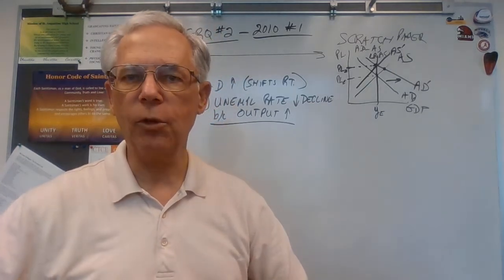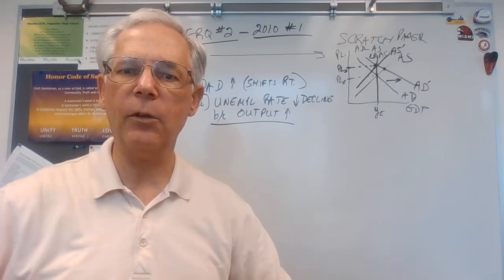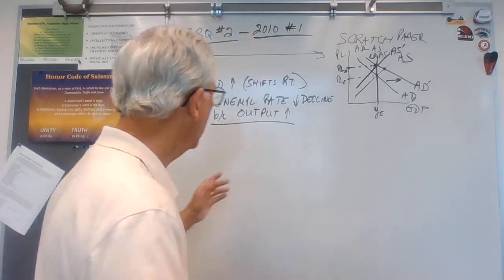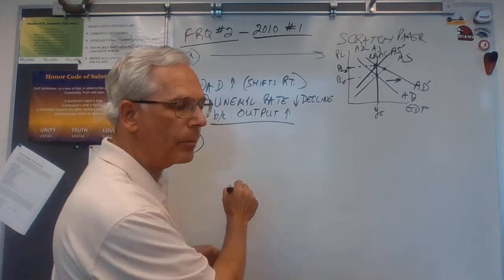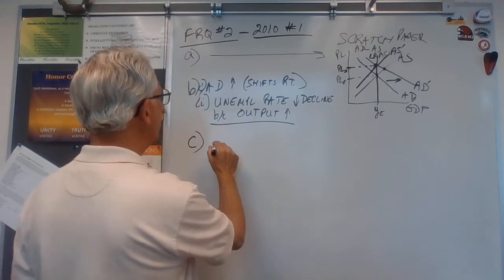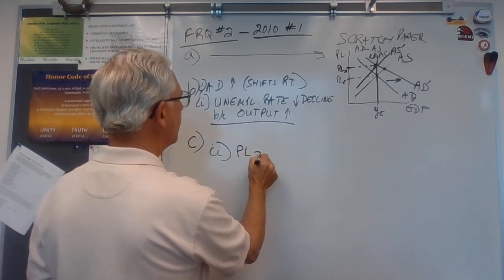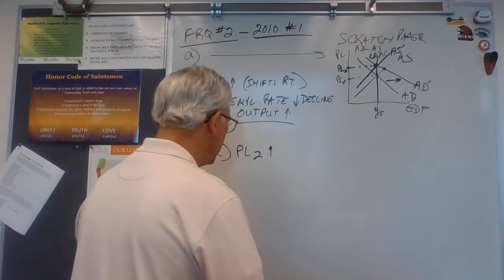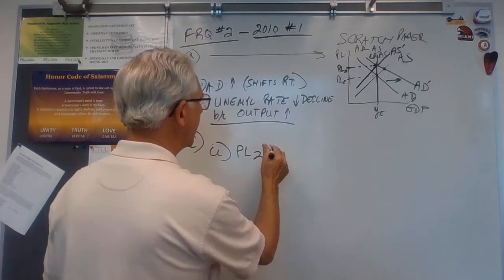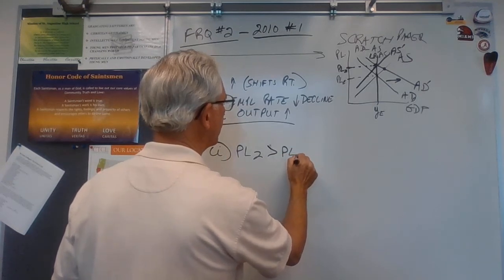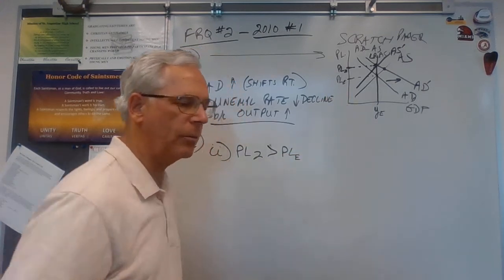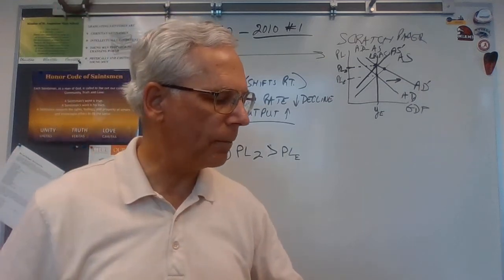They would just ask you, is PL2 greater than, less than, or equal to PL1? And so in part C here, this is part C2, PL2 is greater than, or is an increase? We'll just say it's greater than PLE, price level, equilibrium price level from before, okay?